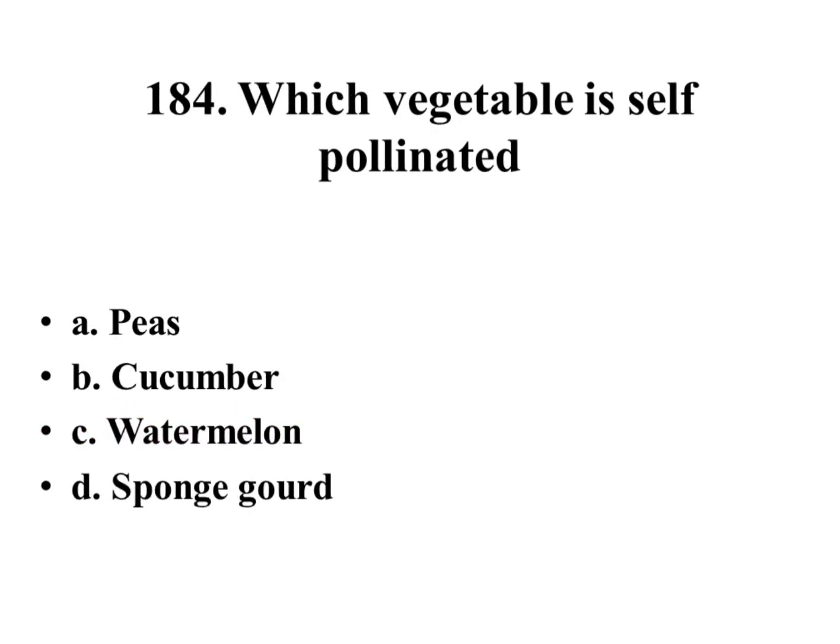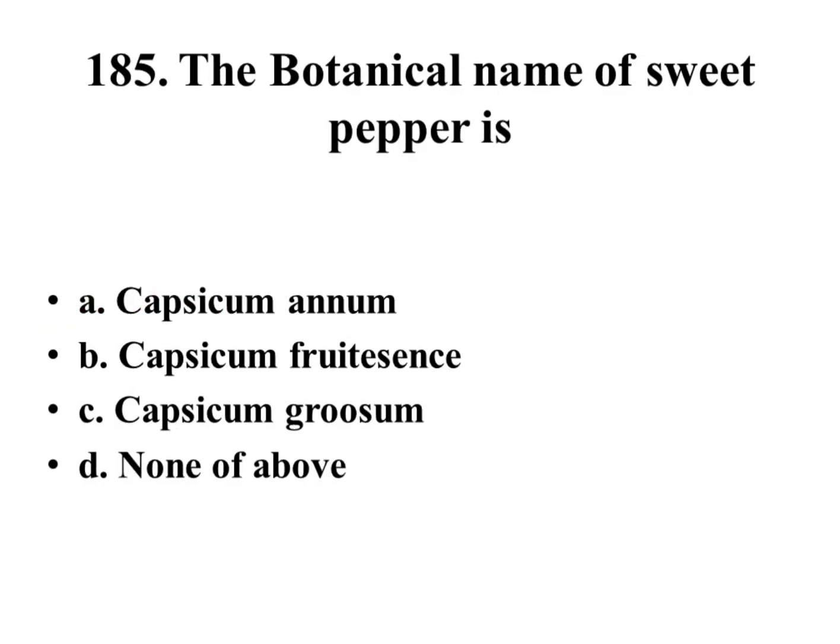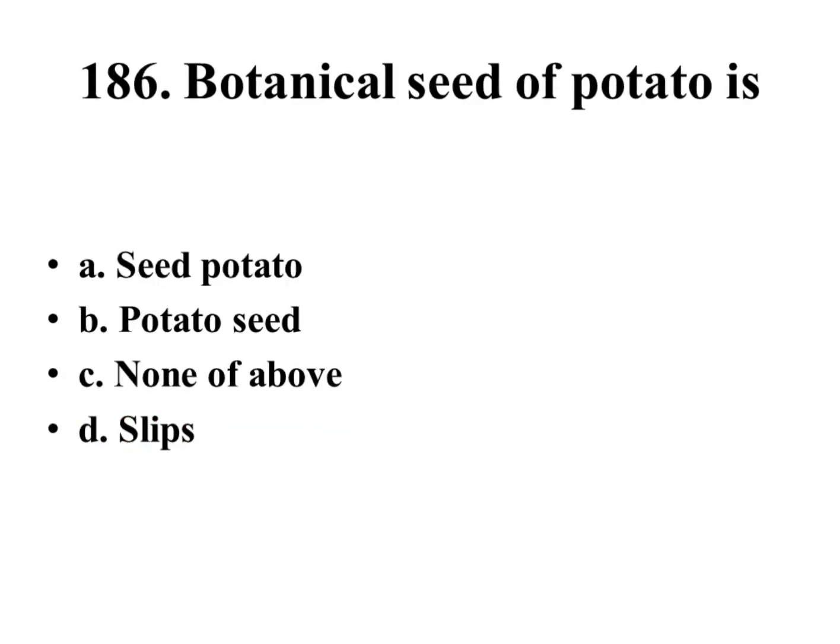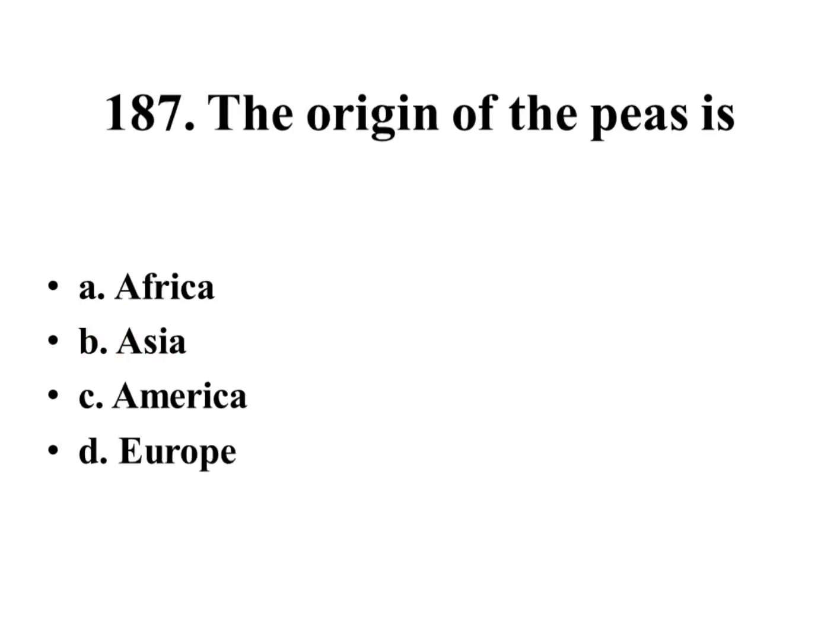Which vegetable is self-pollinated? Peas, cucumber, watermelon, sponge gourd. Right answer is peas. The botanical name of sweet pepper is Capsicum annuum, Capsicum frutescens, Capsicum grossum, none of above. Right answer is Capsicum grossum. Botanical seed of potato is seed potato, potato seed, none of above, slips. Right answer is potato seed.